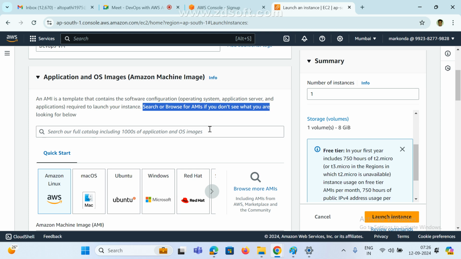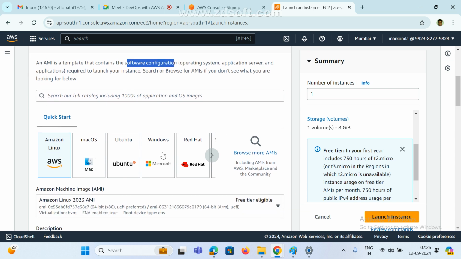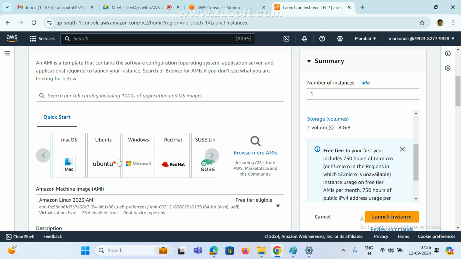AMI is the template. It contains software configuration, application servers, all the configuration required to launch your instance. If you want to launch any instance, we need some software, right? We need some configurations, right? All of that is inside your image. So now these are the images. Which image do you want? Whether you want a Linux image, Mac, Ubuntu, Windows, or Red Hat. See here, these are the defaults.